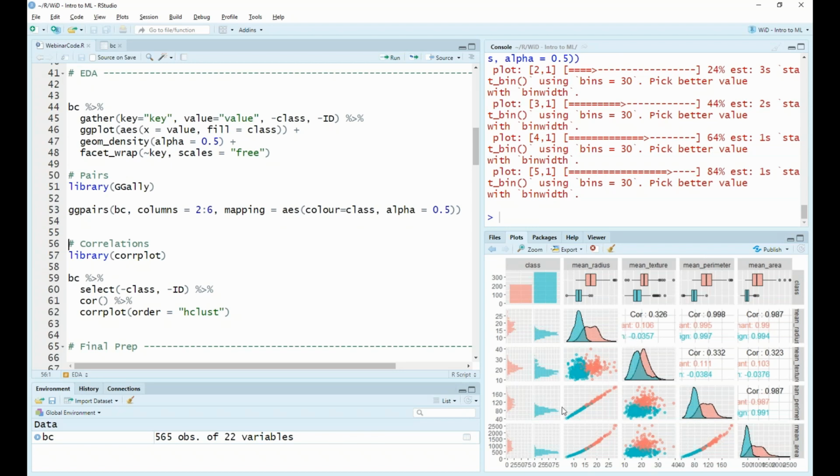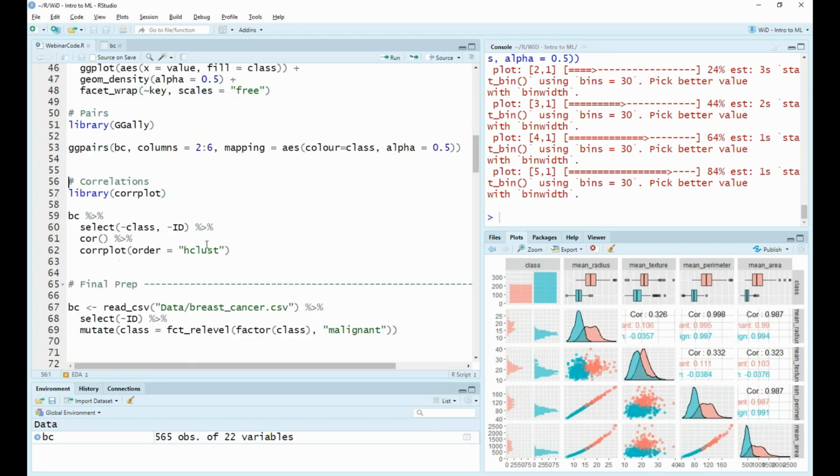This gives a bit more of a variety of plots to analyze our data set. We have some box plots because our target is a factor. We can also see some correlations and some scatter plots, as well as the densities that we looked at before. So this is a really easy and quick way to get a glimpse into our data.